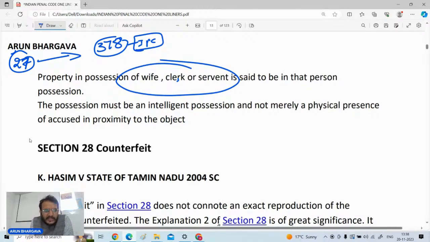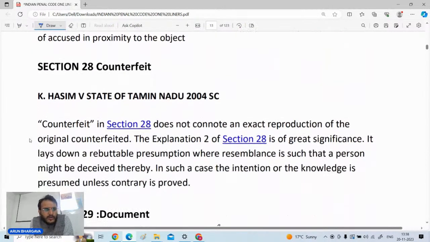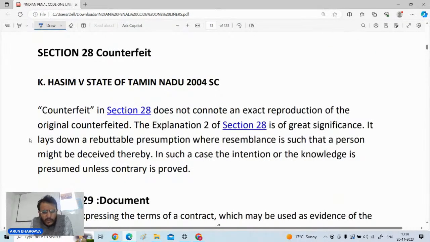Section 28 is generally where counterfeiting is defined, and a direct question can come. Counterfeiting generally means trying to make something which resembles another thing. For example, there is a currency note and you make a counterfeit currency resembling the original one. That is the meaning of counterfeiting.